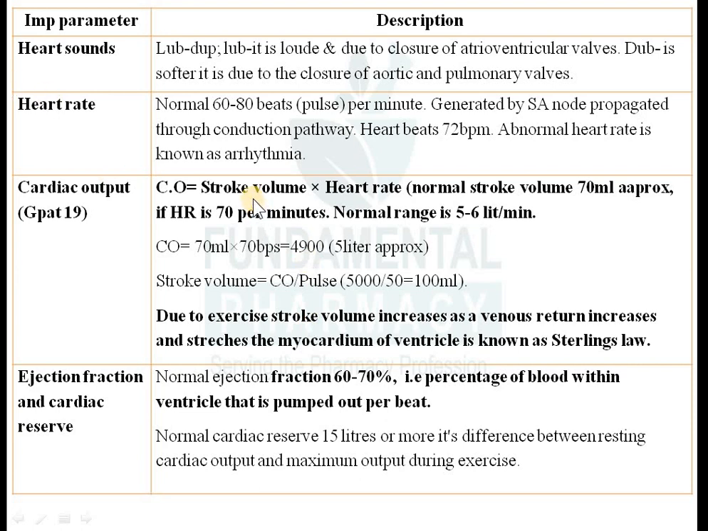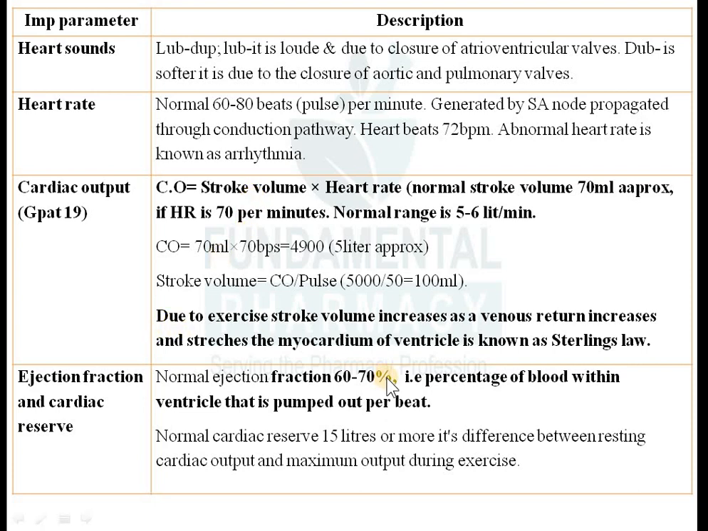Stroke volume into heart rate is nothing but the cardiac output. Okay, and what is cardiac output? The amount of blood ejected by the heart per unit time, that is nothing but the heart rate, cardiac output.